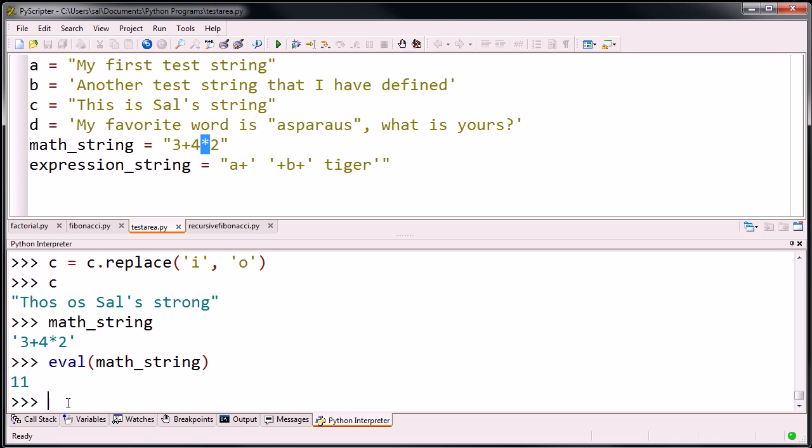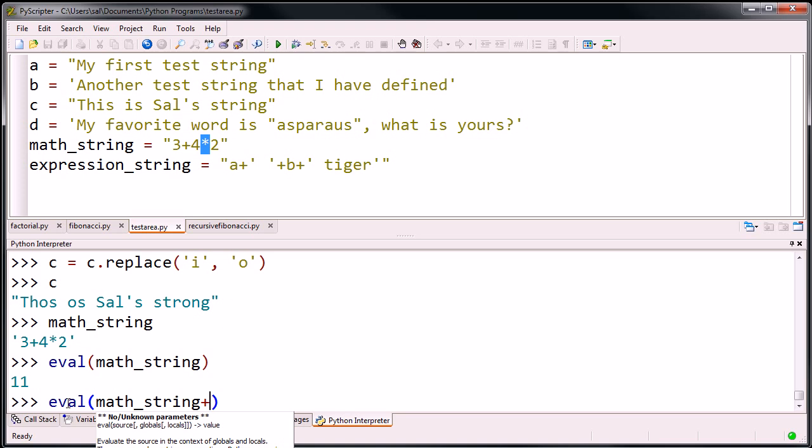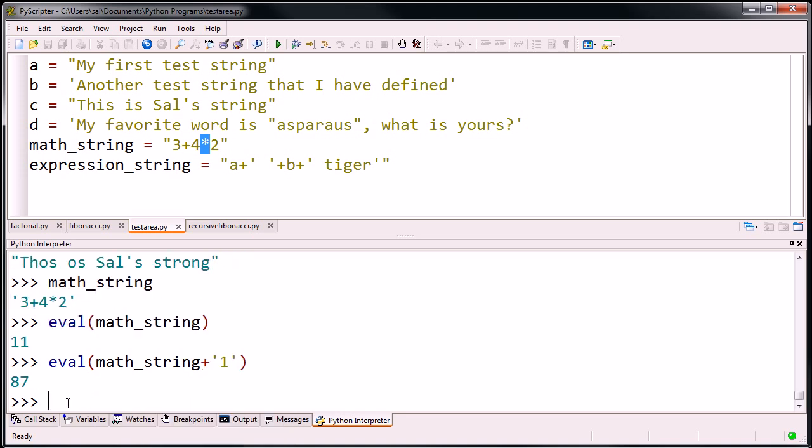And you can do even cooler things. You could do eval. Let's think about this. Math string, and let's add to math string the character 1. And let's see what it gets us. It gets us 87. What did it do? Well, math string is this stuff. But if you add a 1 to it, it would look like that. The 2 would become a 21. We're concatenating a 1 to the end of it. So it became 4 times 21, which is 84, plus 3, which is 87.